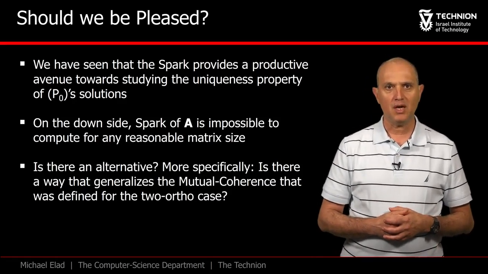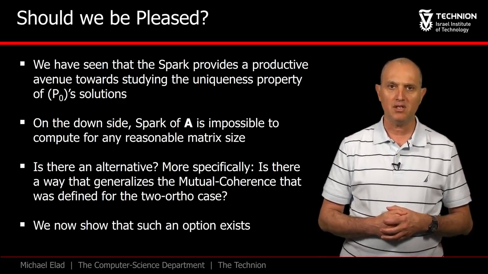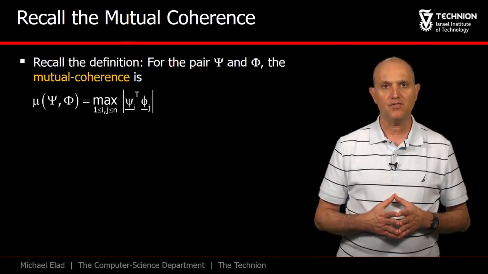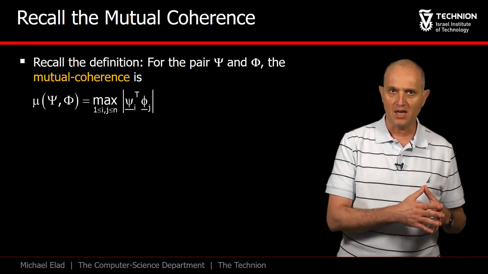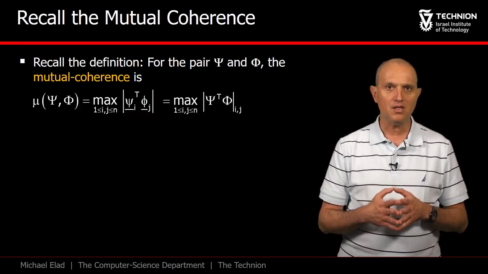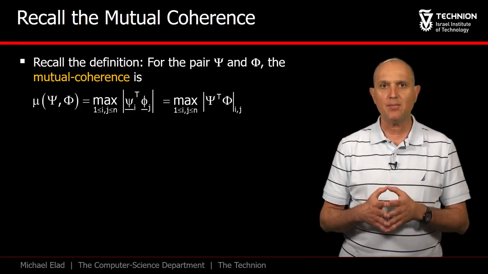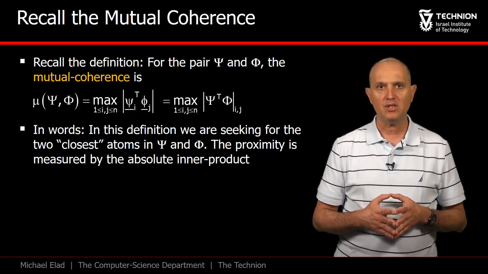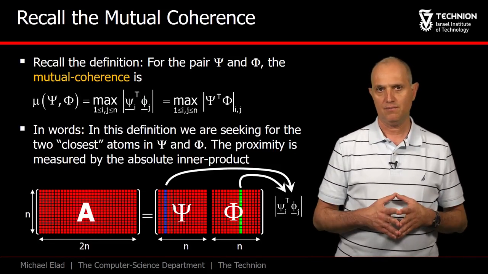As said above, we will try now to generalize the mutual coherence beyond just serving the 2-ortho case. This will help in evaluating the spark. Let's start by recalling how the mutual coherence was defined for the 2-ortho case. We took the inner products of all the pairs from psi and phi and searched for the maximal absolute value. We also saw that this is just as computing psi transpose times phi and then seeking the maximal absolute entry in this matrix. The coherence seeks the two most alike atoms in A, where this is measured by their inner product. The higher it is, the closer they are.